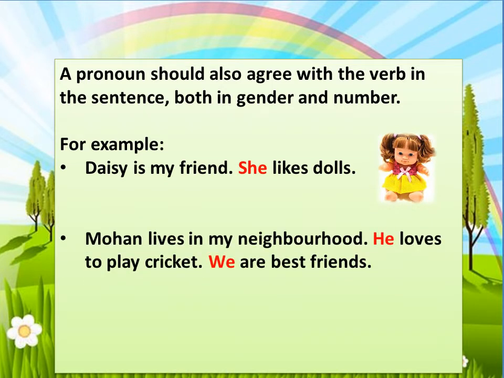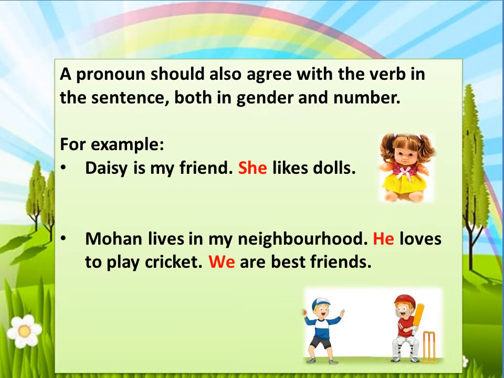He loves to play cricket. So here Mohan is male gender, so we have used he as a pronoun. We are best friends. So here we have seen the change in the pronoun number. Like Mohan and me, it means two persons, so we have used we, the pronoun.